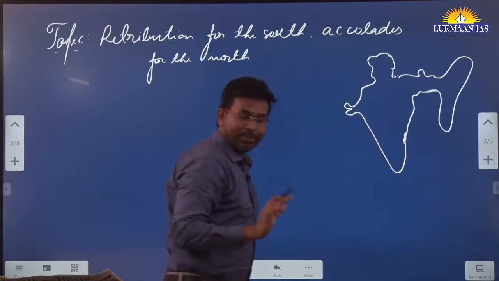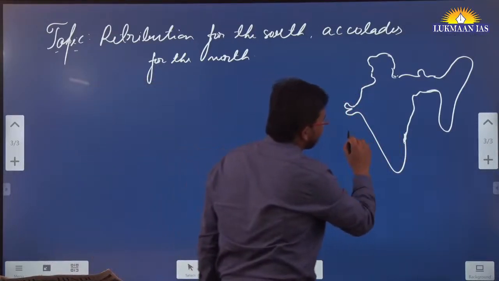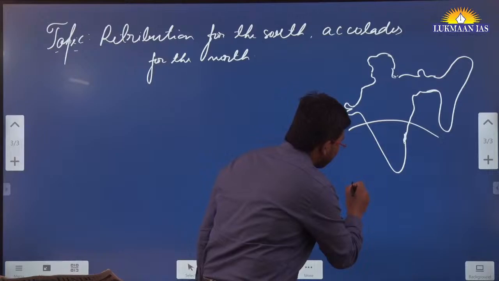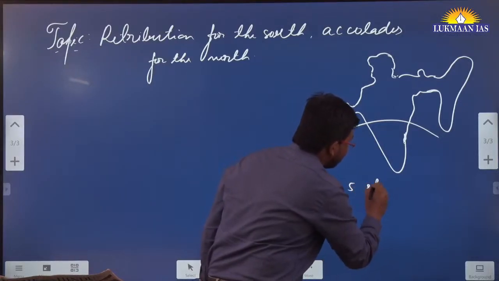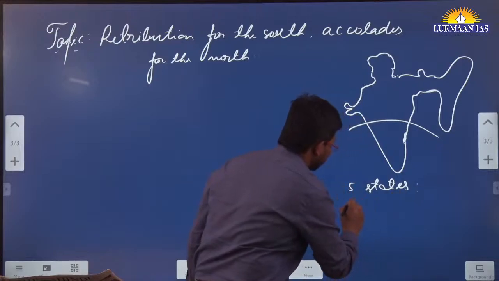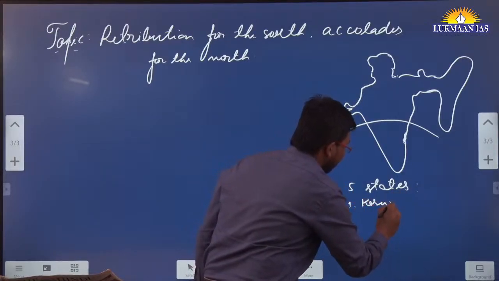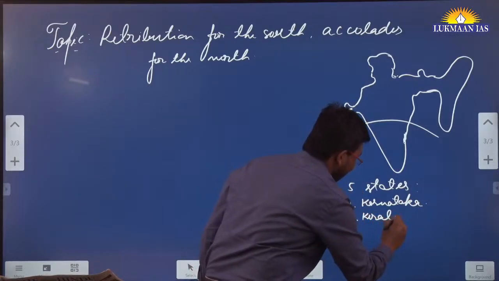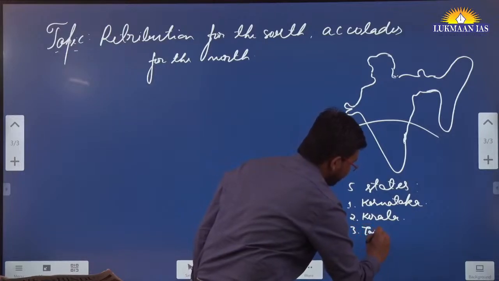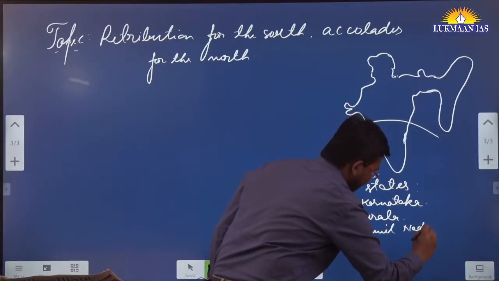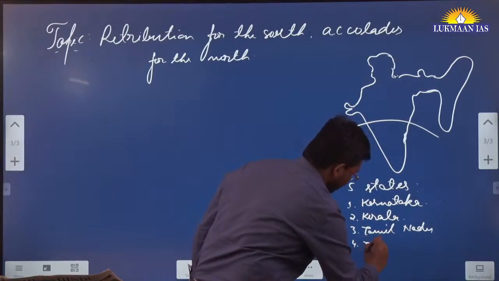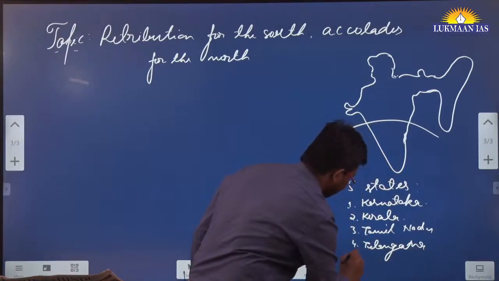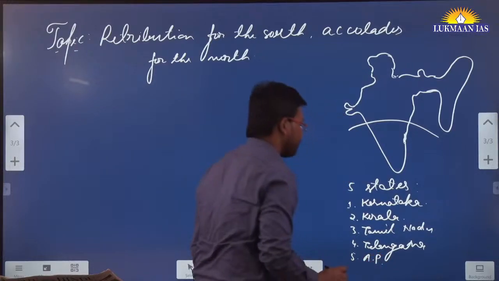So in this article they have talked about retribution for the south. South means the southern states. They have talked about 5 states in South India. What are those 5 states? We are going to quickly write down the names of these states. One of the states is Karnataka, then Kerala, Tamil Nadu, Telangana, and Andhra Pradesh. I am just writing AP.